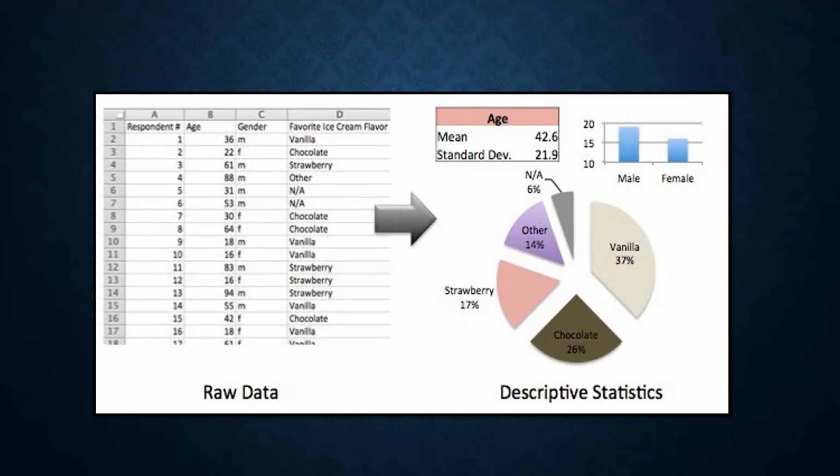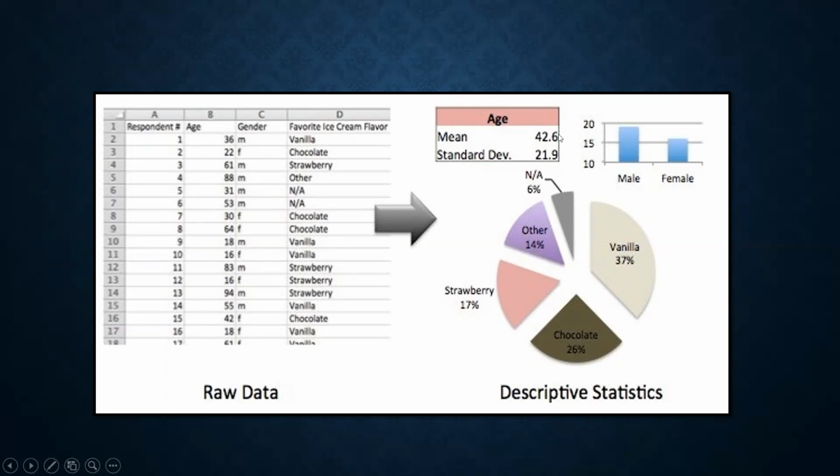Based on that table, a pie diagram is shown on the right-hand side, where you can see the percentage of vanilla ice cream consumed, the percentage of chocolate, and the percentage of strawberry and other flavors consumed.